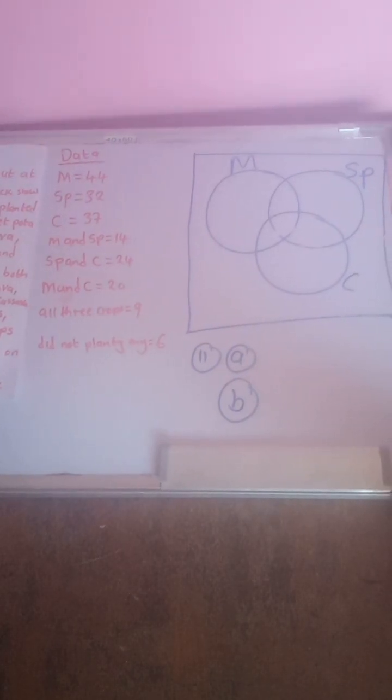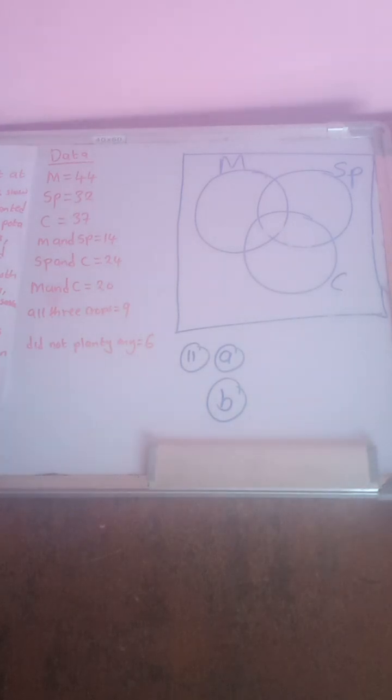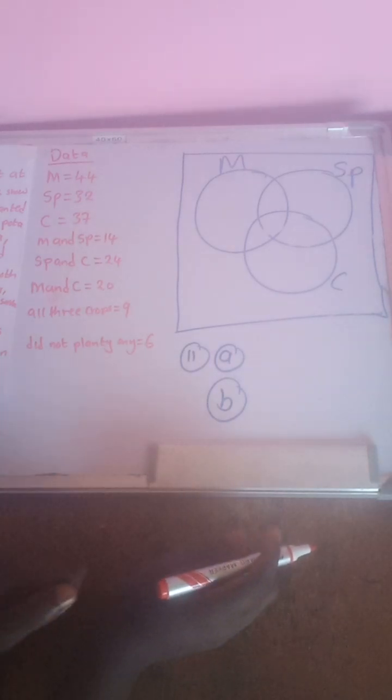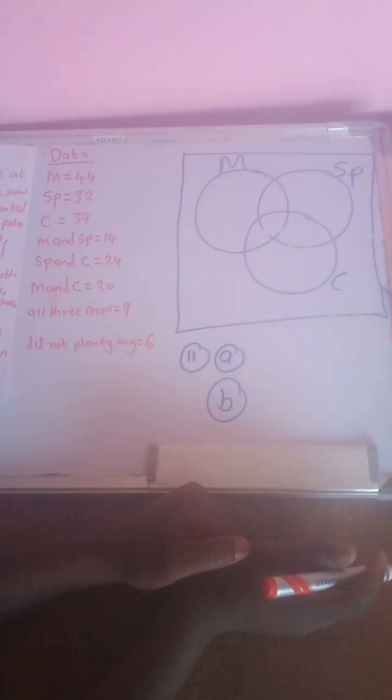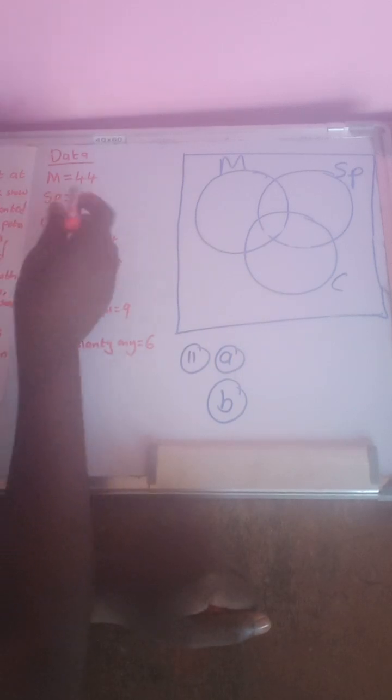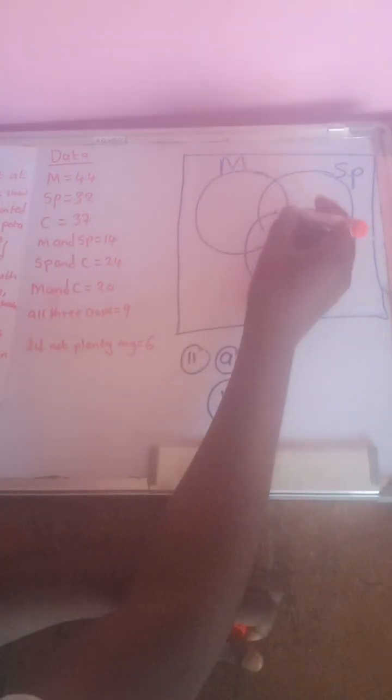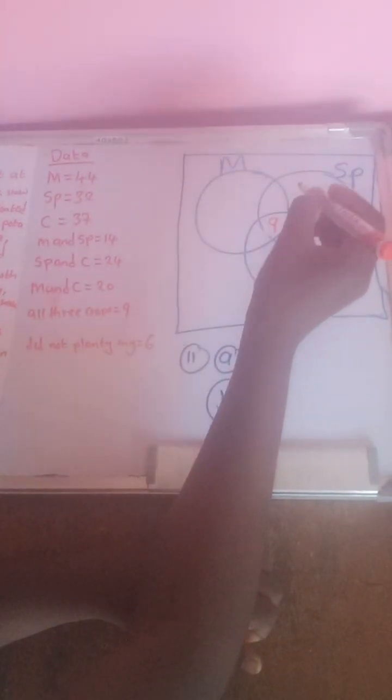I hope you are able to see. So the first thing you write is the people who planted all the three crops. So if you check here, it's 9. You write 9 there.